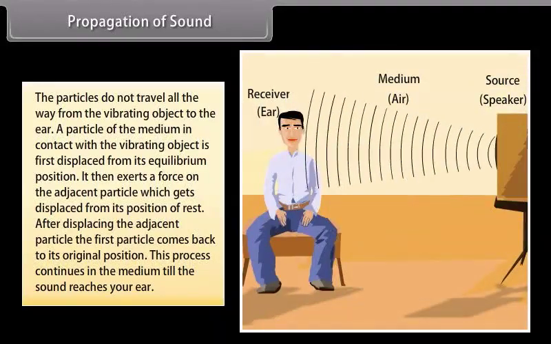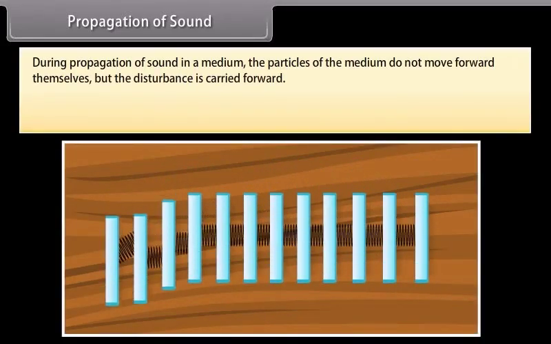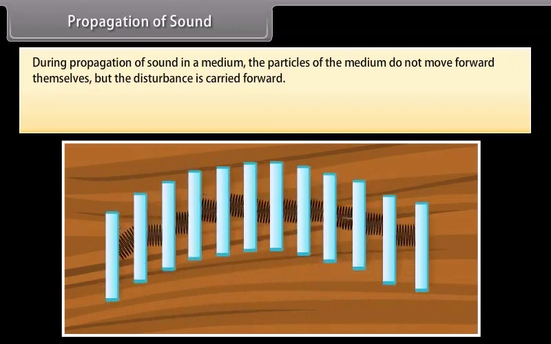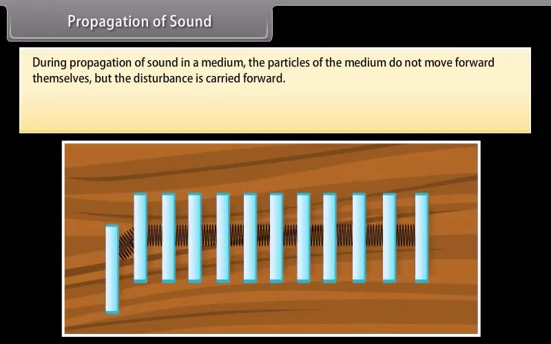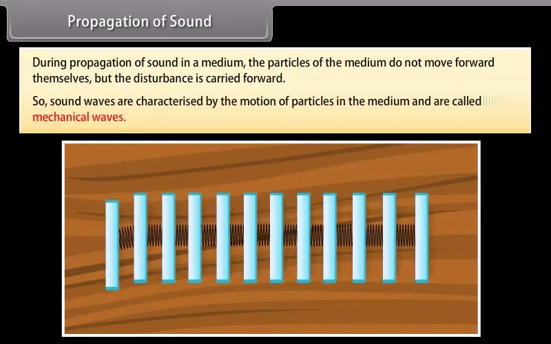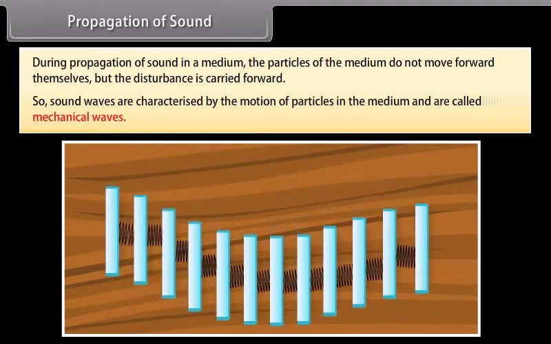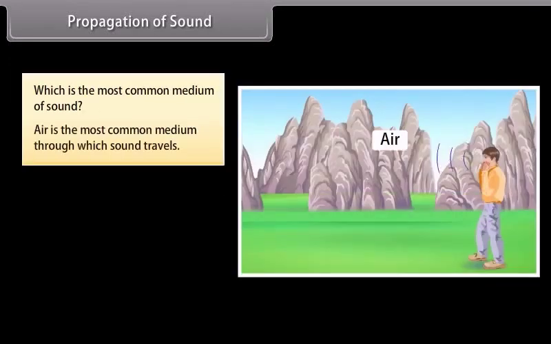This process continues in the medium till the sound reaches your ear. During propagation of sound in a medium, the particles of the medium do not move forward themselves, but the disturbance is carried forward. So, sound waves are characterized by the motion of particles in the medium and are called mechanical waves. Can you tell the most common medium of sound? Air is the most common medium through which sound travels.